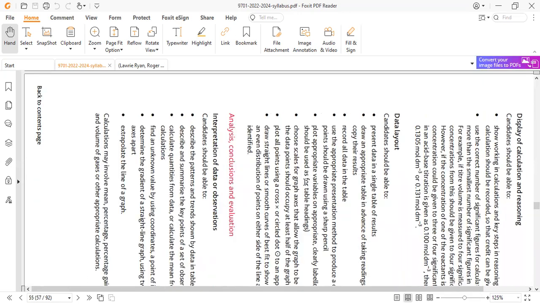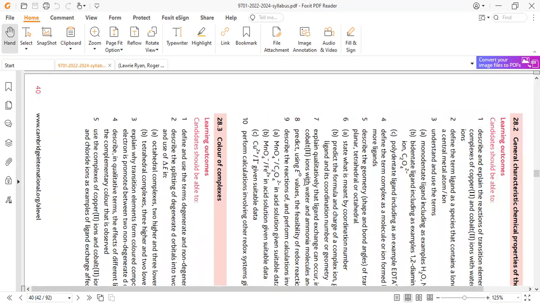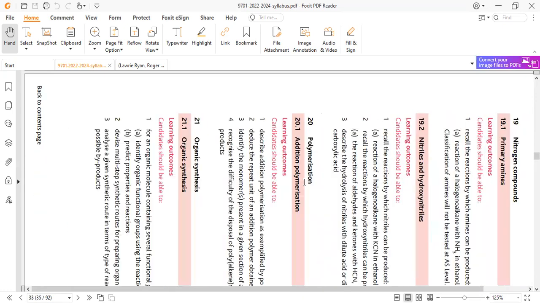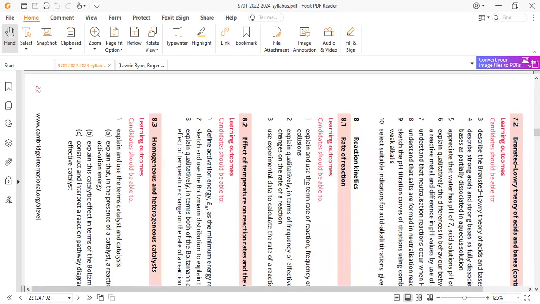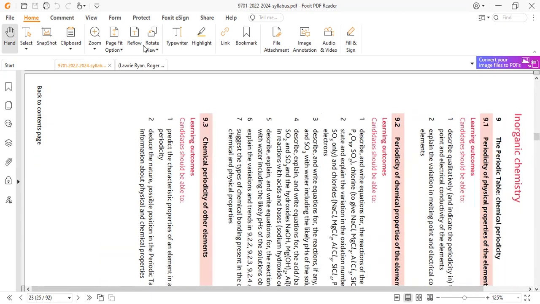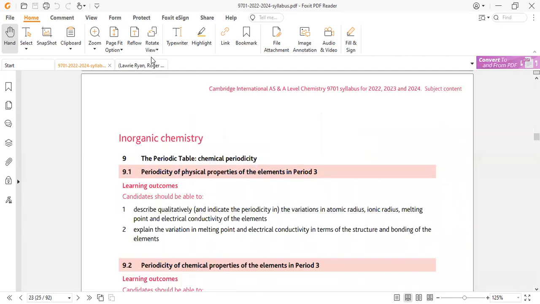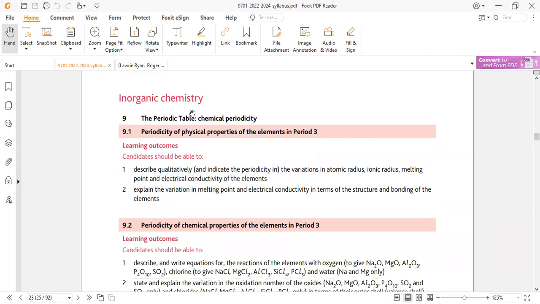After the discussion of periodicity, the basic requirement is the different chemical behaviors related to the atomic numbers, that is, how the different physical behaviors of the elements relate to the atomic number. In periodicity, we don't discuss each and every element. We are only interested in discussing period 3 elements, which start from sodium, magnesium, aluminum, silicon, phosphorus, chlorine, argon.